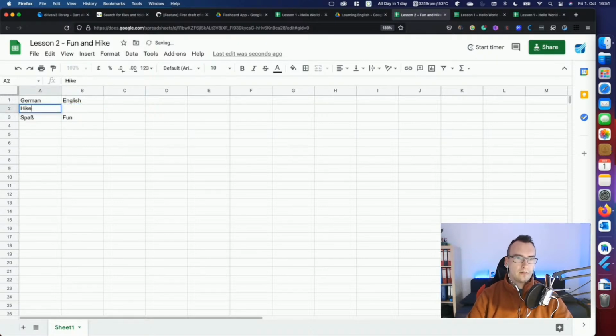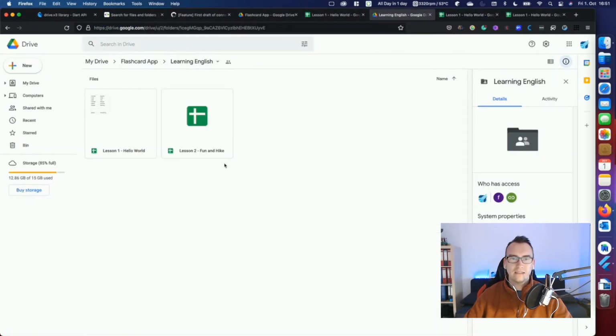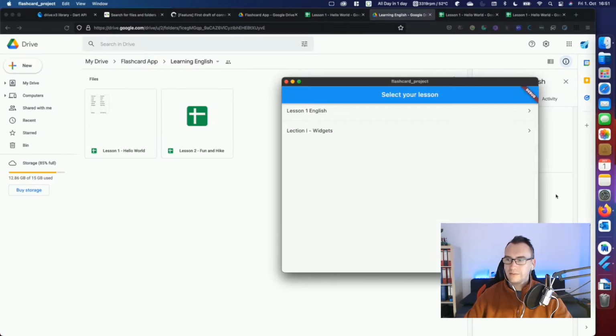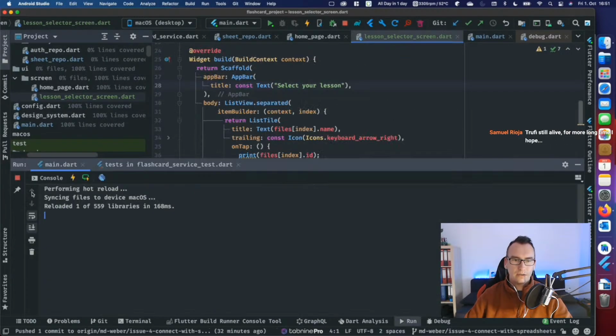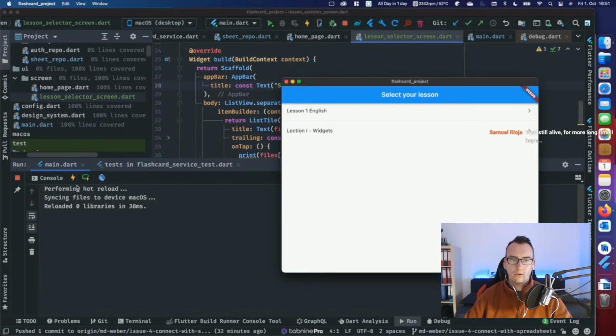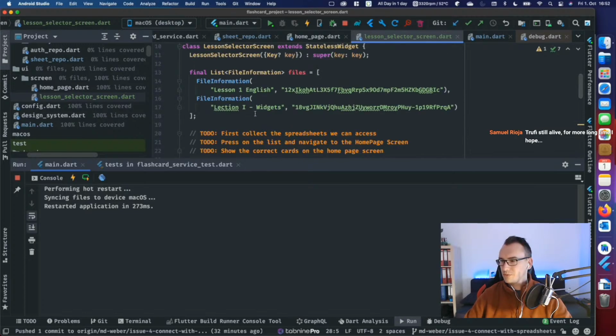And hike is still opposite. Wandern. So if I look into that, and we have now created that, it's saved automatically. As I said, it's shared with you, so we should all see now the same things. And if I make a hot restart, no, hot restart in this case. Ah no, we don't see that, of course, because we don't get it inside.